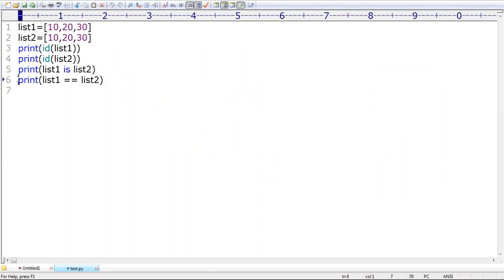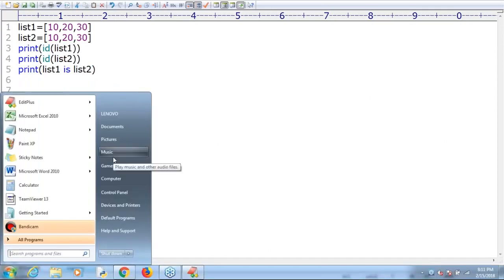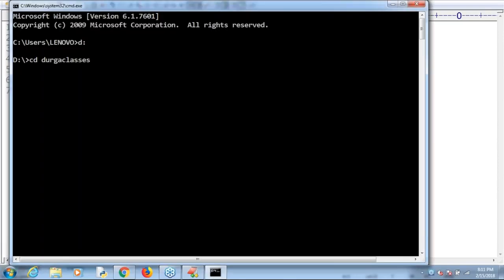Now my question: I'm trying to print the address of the first one and the address of the second one, and asking whether both point to the same address or not. Then false is the answer we get. Now have a look here. D colon, Durga classes, python test.py. I'm executing that program. Observe the first case: the address of the first object is 5777368 and 5777408 is the address of the second object. Next, the output we get by default is false.